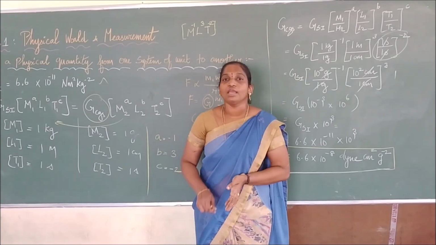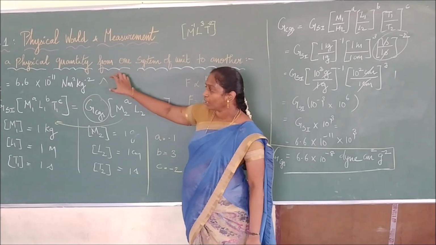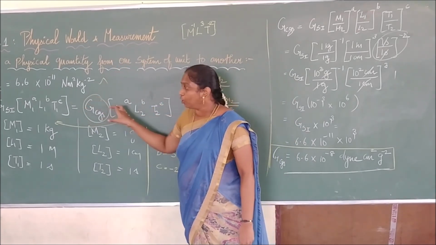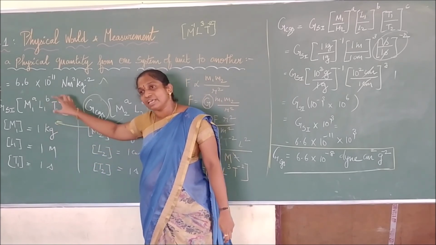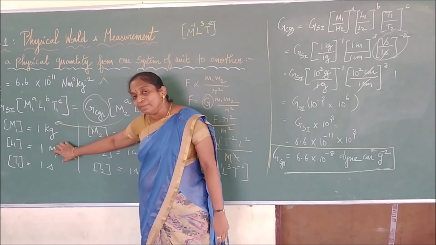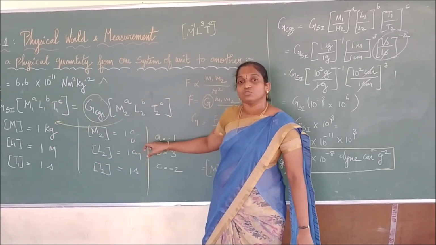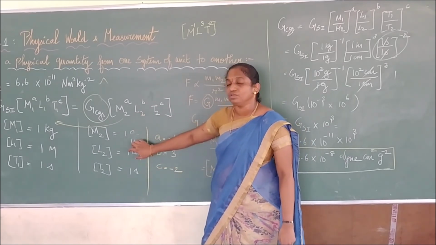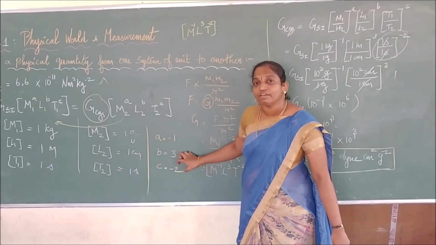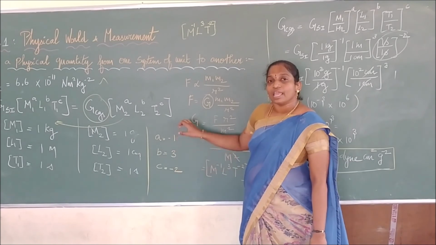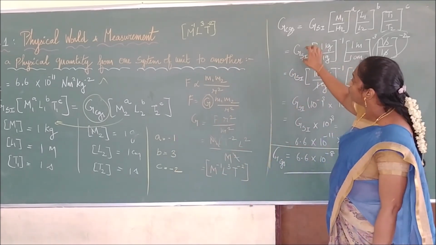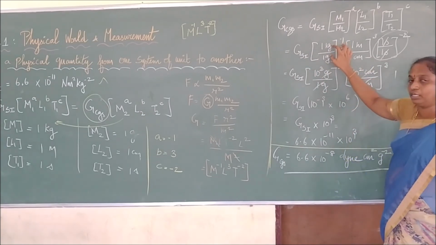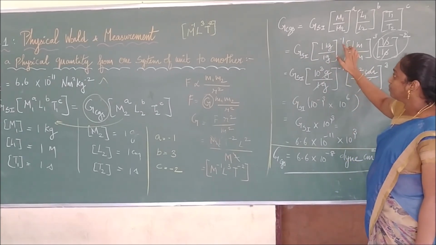One method you have to know is that first we take the value, equate it, and write the values ourselves. If it is in SI, we write it in kilogram, meter and second. If it is in CGS, we write it as gram, centimeter and second. Then we find the values of A, B, C from the dimensional values. Then we substitute and make them similar terms. Remember that you can convert anything.